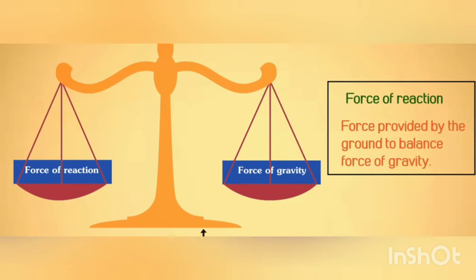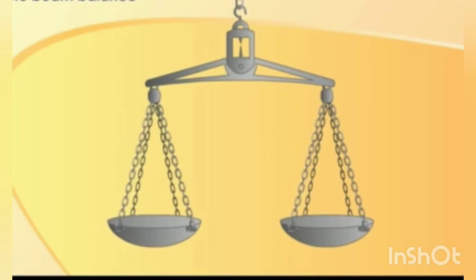Equal gravitational force acts on both the pans when equal masses are kept in them. This means balanced forces act on the box with effective force equal to 0, as these are acting in opposite directions.